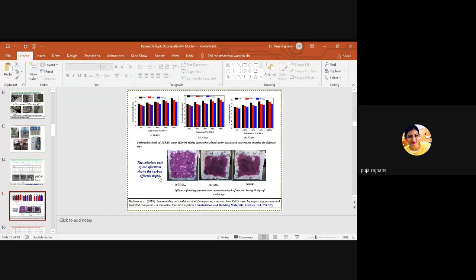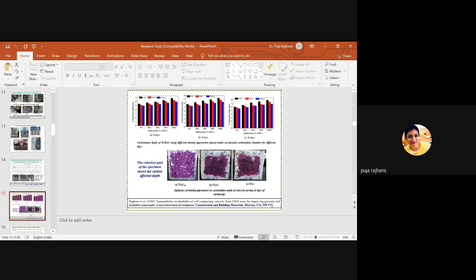This is the result. Again, for checking the durability properties, we have the carbonation depth, and here you can see that the colorless part of the specimen shows the carbon affected depth. This pink part is not affected, and this colorless part shows the affected part.